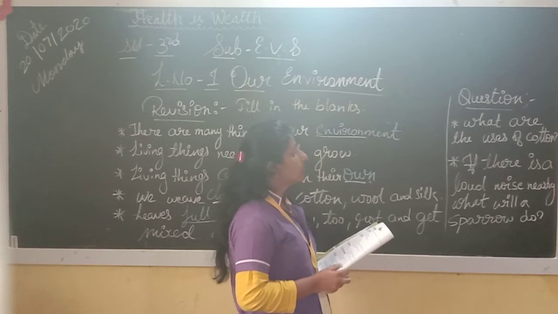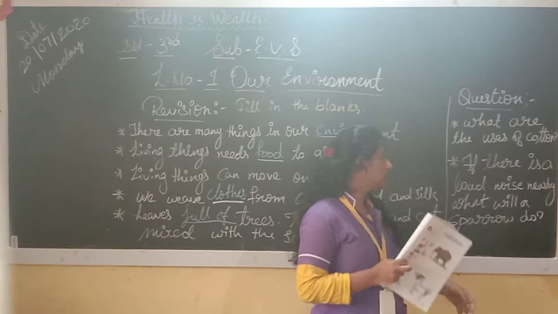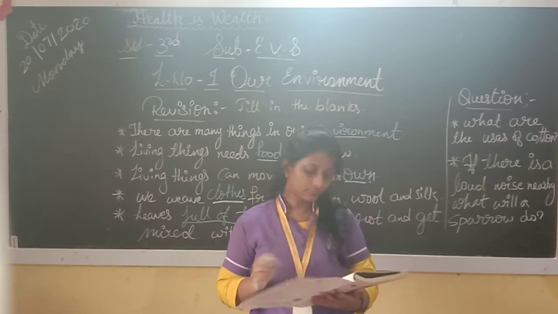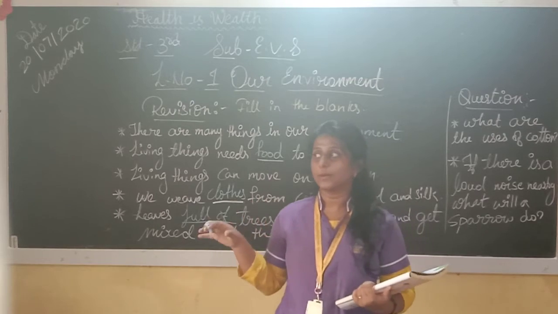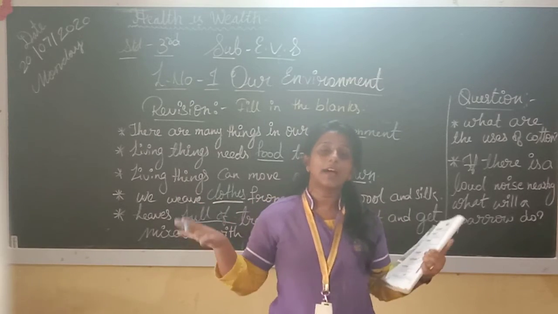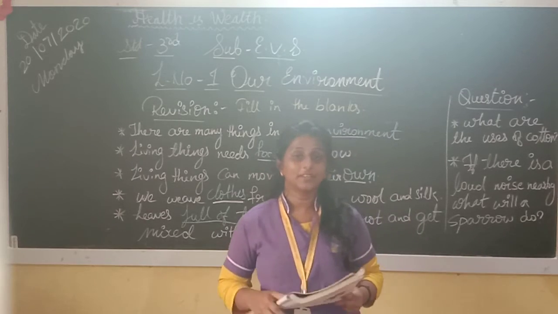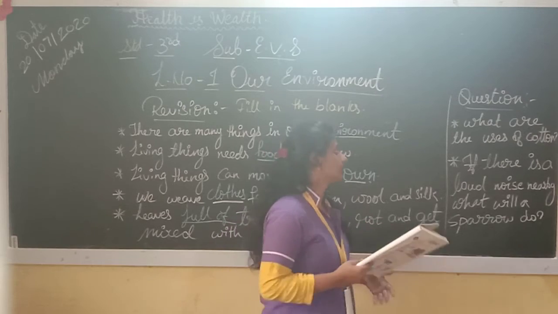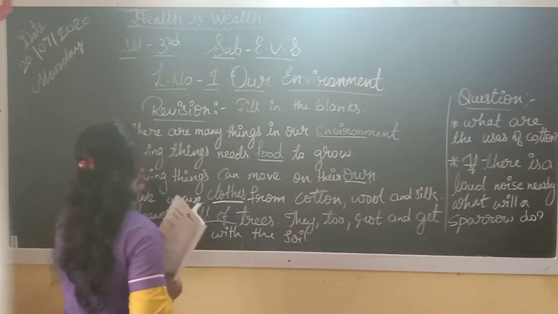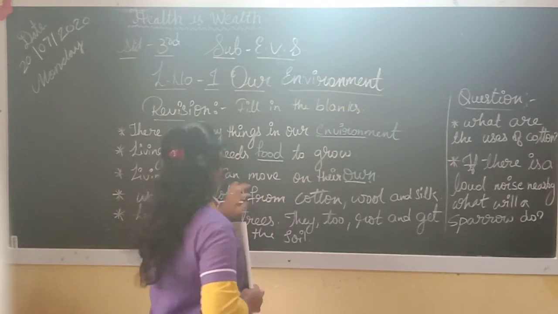Now, if there is a lot of noise, what will a sparrow do? I told you, when there is a lot of noise, it will fly away fast, and they make a group and make a chick chick chick sound. So there are many things in our environments.